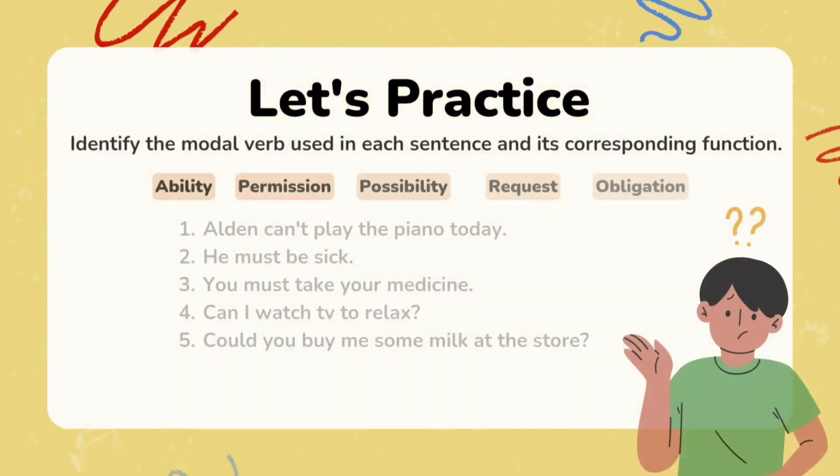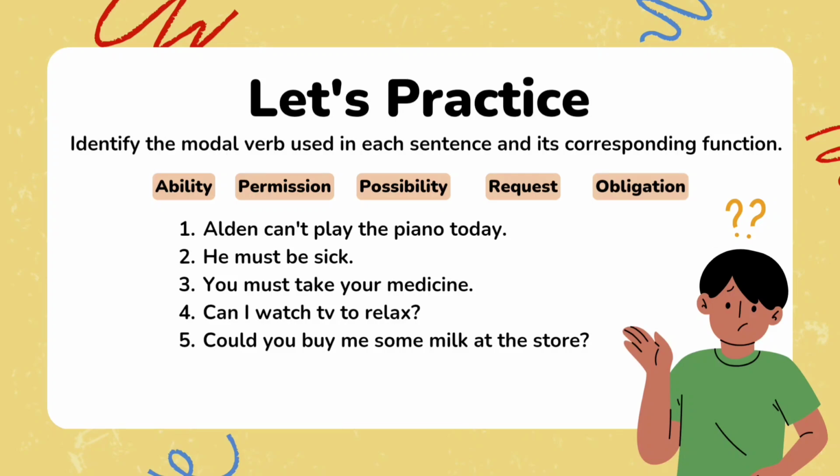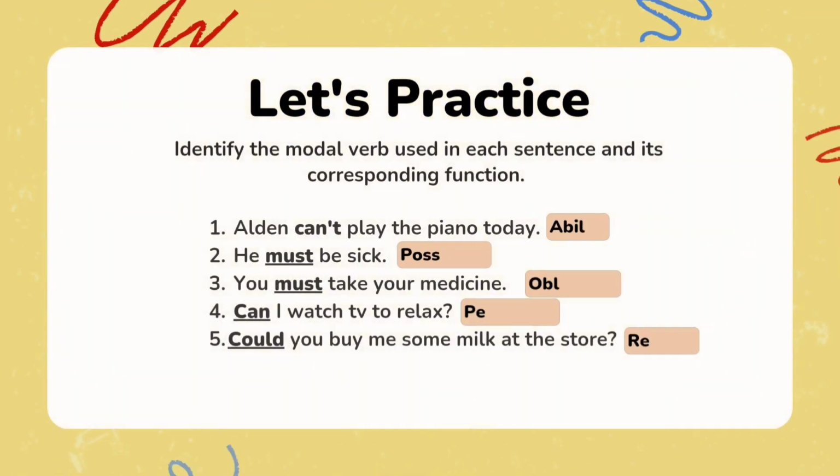So now let's practice some questions. Identify the modal verb used in each sentence and its corresponding function. Alden cannot play the piano today. He must be sick. You must take your medicine. Can I watch TV to relax? Could you buy me some milk at the store? Now let's see the answers.